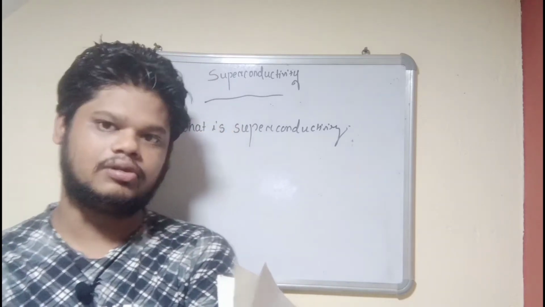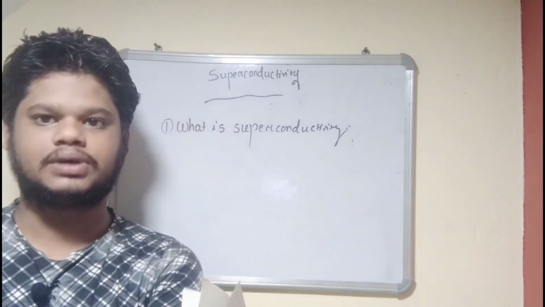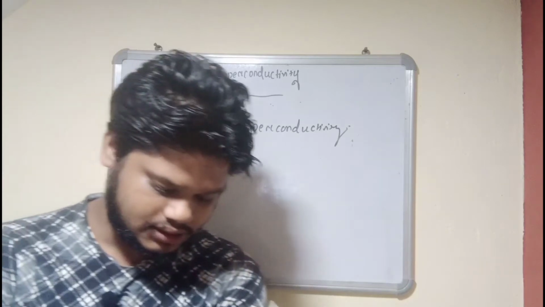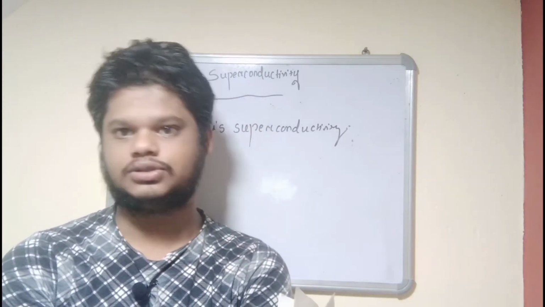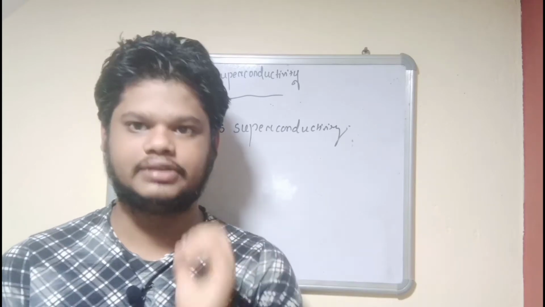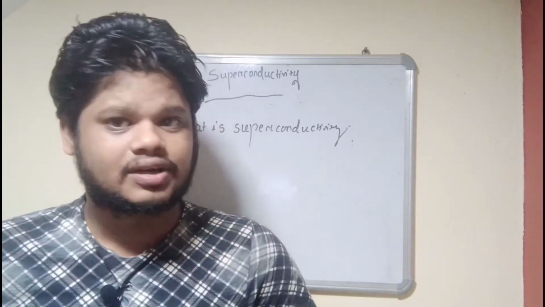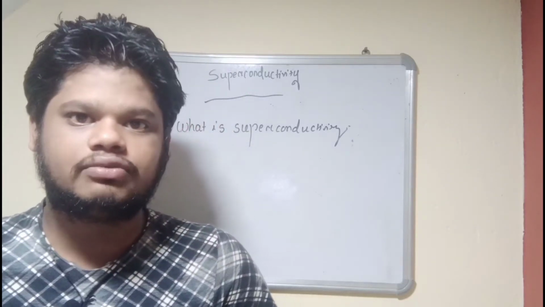First of all, the question is, what is superconductivity? The answer is, the super flow of electrons inside a metal is known as superconductivity. This is the definition of superconductivity. So superconductivity is all about the flow of electrons, the conduction of electrons.